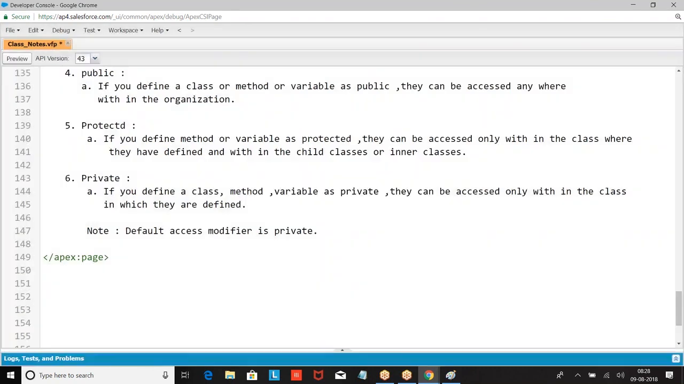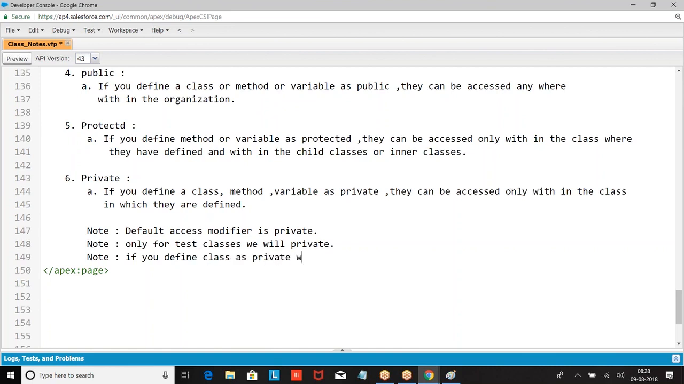Second, private classes are used only for test classes. If you define a class as private, we cannot create objects.